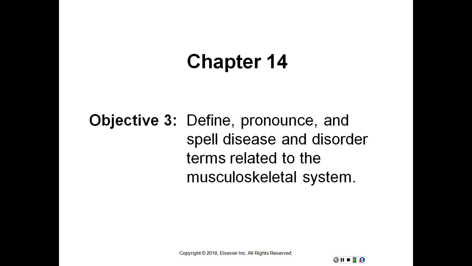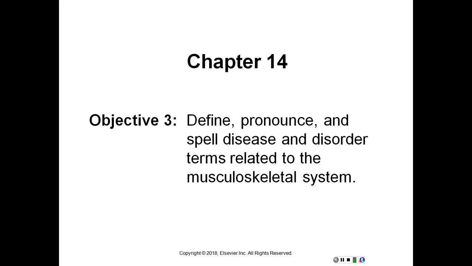Spondyloarthritis, inflammation of the vertebral joints. Spondylosis, abnormal condition of the vertebrae, a general term used to describe changes to the spine from osteoarthritis and ankylosis. Synoviosarcoma, malignant tumor of the synovial membrane.